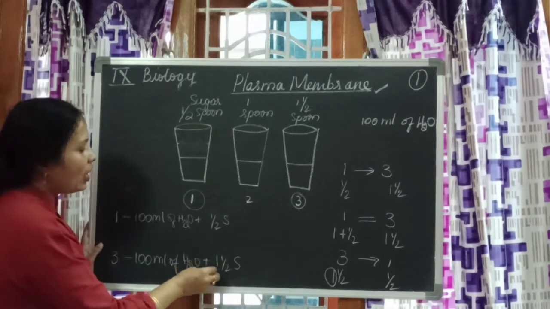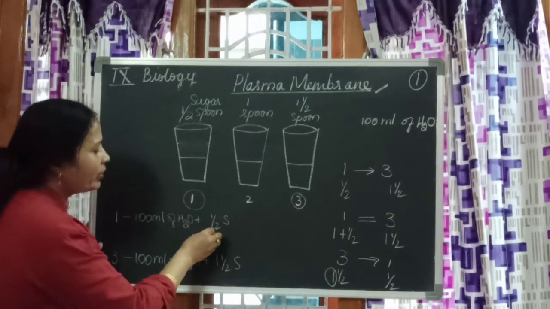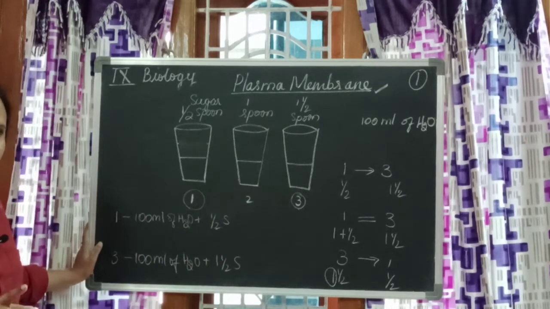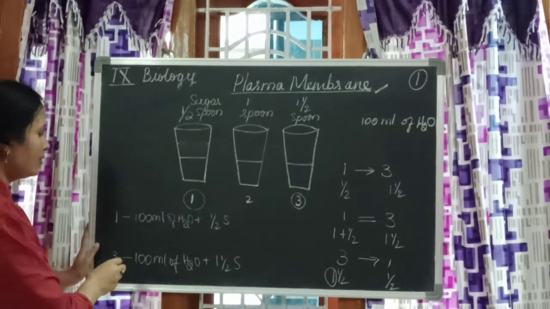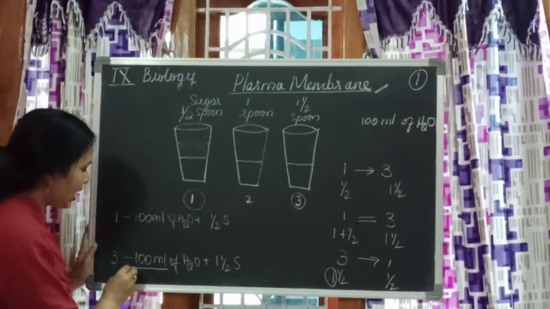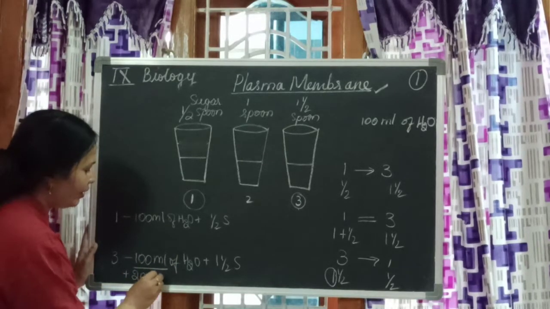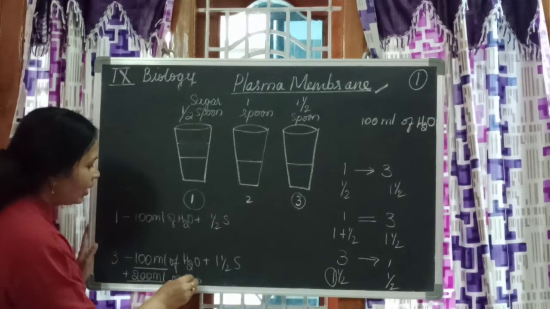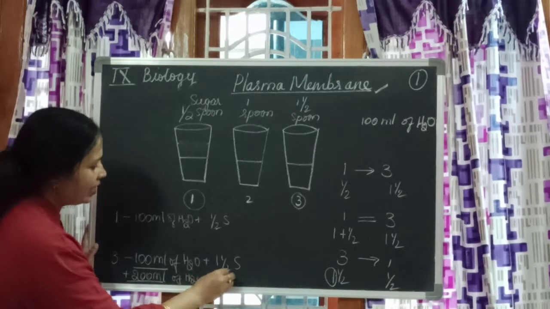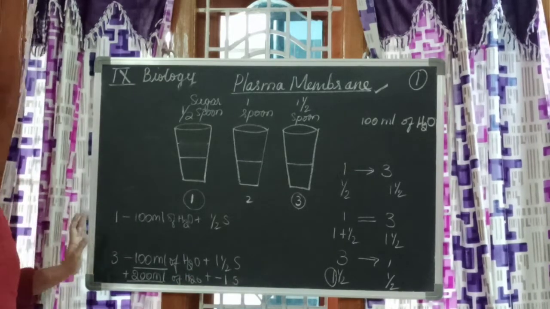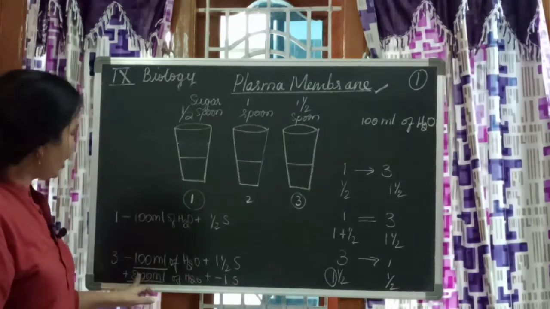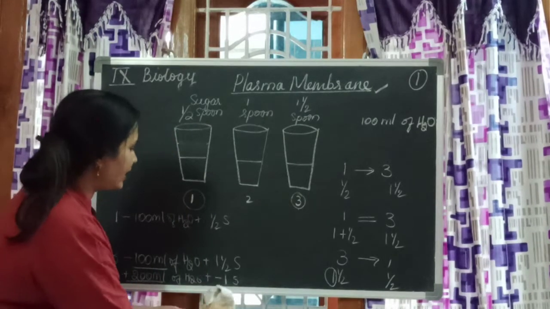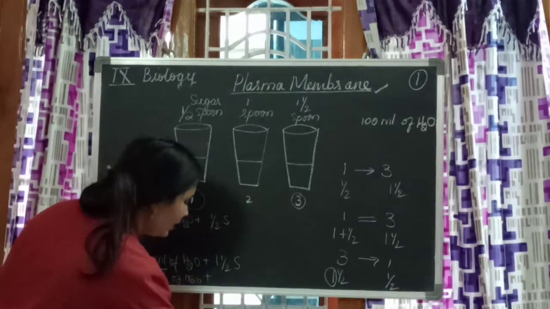Okay. That means how many times I have to dilute it? How many times can I make this into 1.5? 3 times. Okay. 3 times means already 100 ml is there. To this I have to add 200 ml of water. Then what will happen? When I am adding 200 ml of water, this sugar is getting diluted.